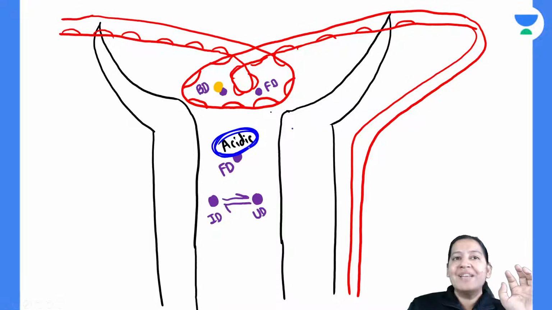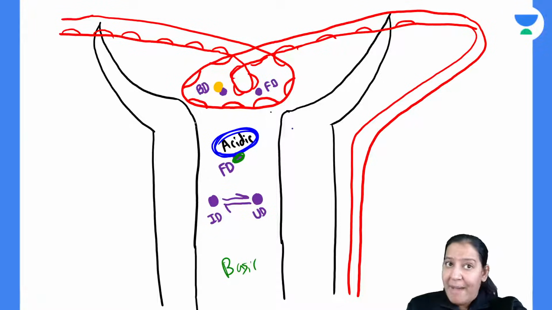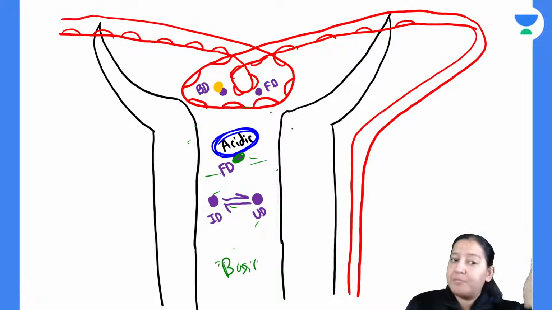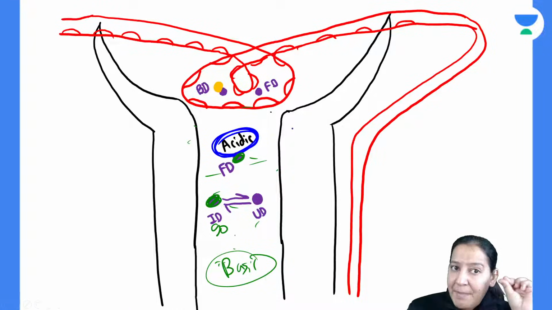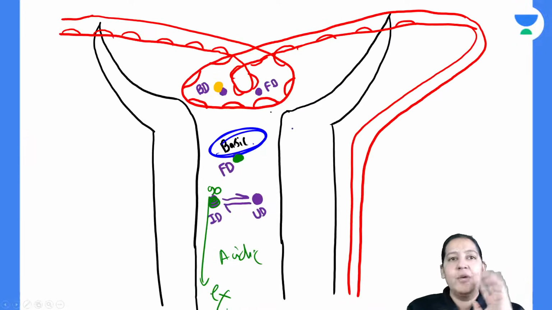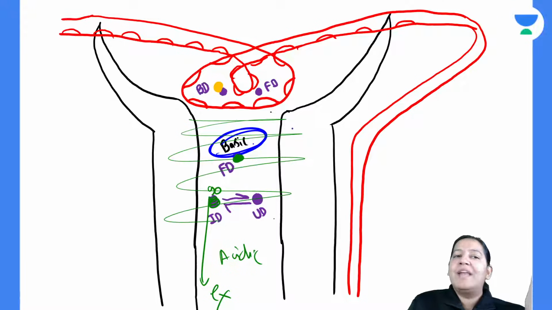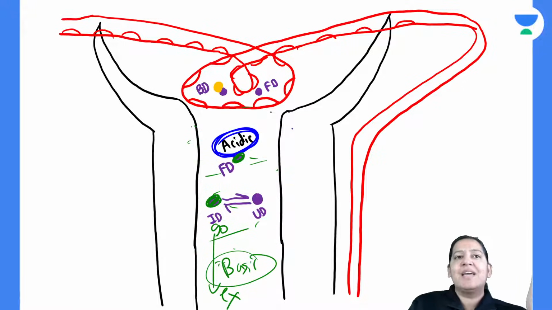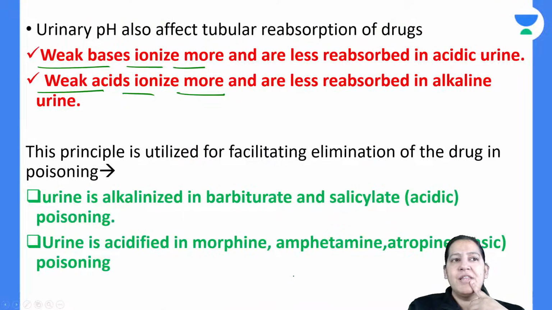And if the drug is acidic, but the background urine is providing a basic medium, 90% of the drug is ionized. So for maximum ionization and maximum excretion, you require the opposite medium. That is the summary. It is the background urine which is providing the medium, whether acidic or basic.